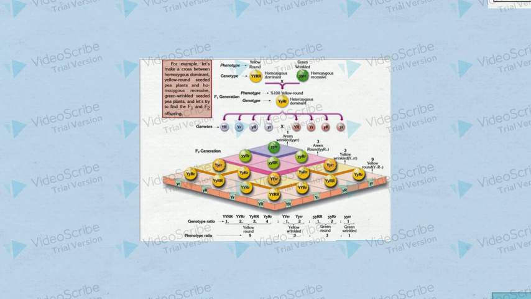The result shows that the transmission and inheritance of two different traits don't depend on each other. Alleles for one characteristic behave independently from alleles for other characteristics during gamete formation. When two or more traits are examined in a single cross, each trait is inherited without relation to the other traits.